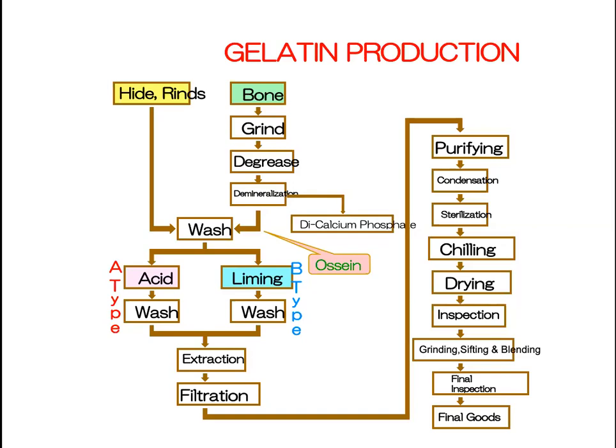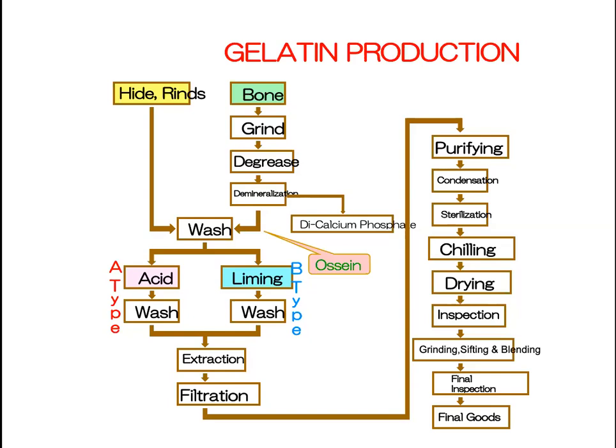That is called demineralization. Demineralization is done with the help of hydrochloric acid. We will keep the bone in 5% hydrochloric acid for hours to days together.